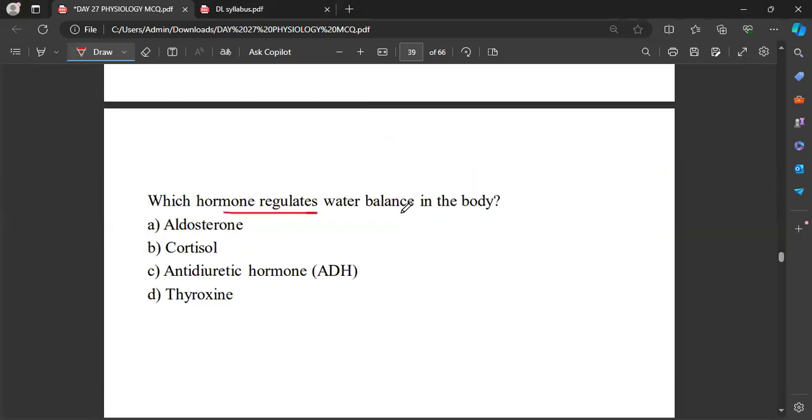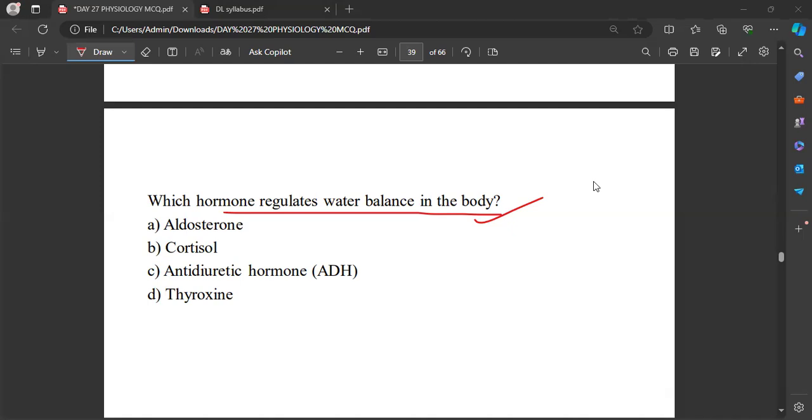Now, which hormone regulates water balance in the body? And which hormone prevents diuresis?